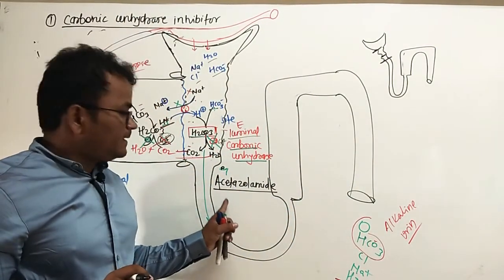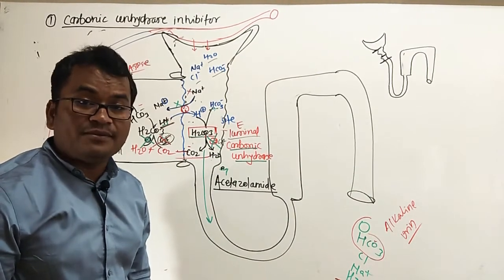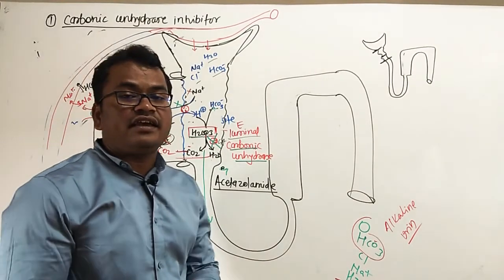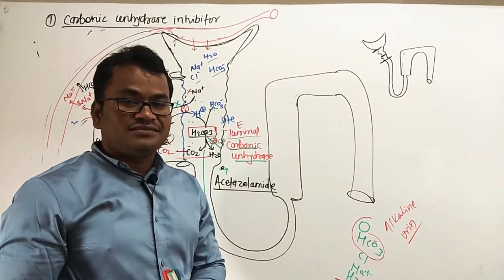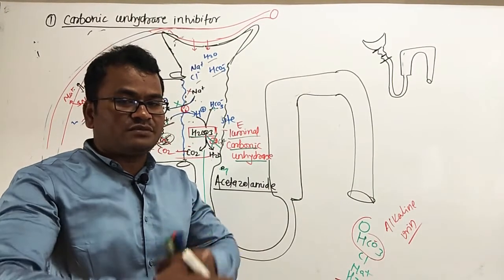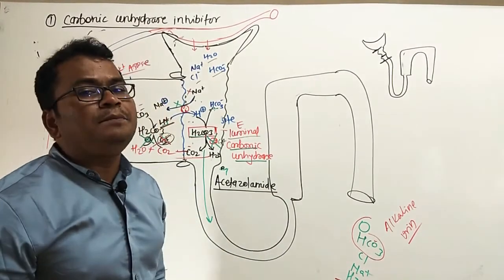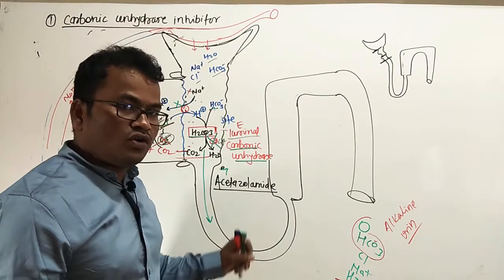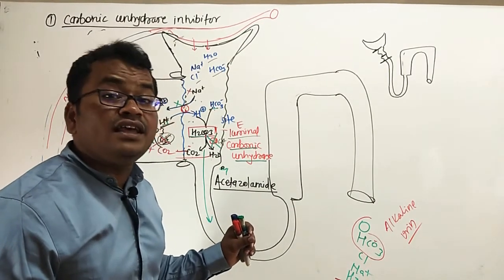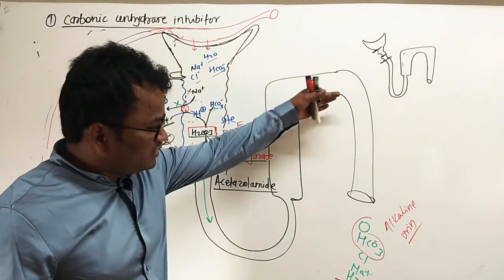Generally these diuretics are given in the morning, not at night. Why? Because if any person takes a diuretic at night, then he has to go to the washroom repeatedly for 2 to 3 hours. Got it? So his sleep is impaired by these drugs. So the better time for taking this diuretic is the daytime. So this is the function, that is alkaline urine.